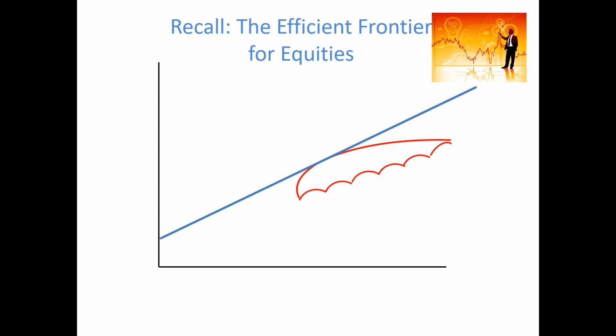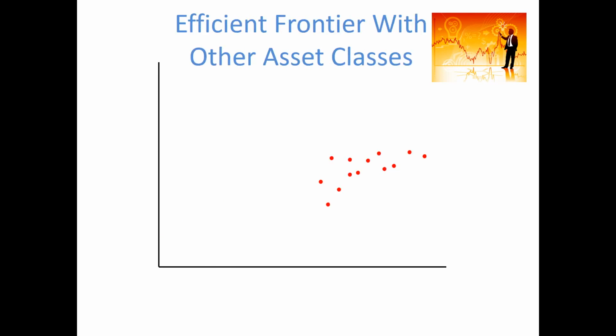Previously, we have seen that we can combine our equities asset class with a risk-free rate of return and construct this new efficient frontier, which is the combination of the optimal risky portfolio at this point of tangency and the risk-free rate of return.